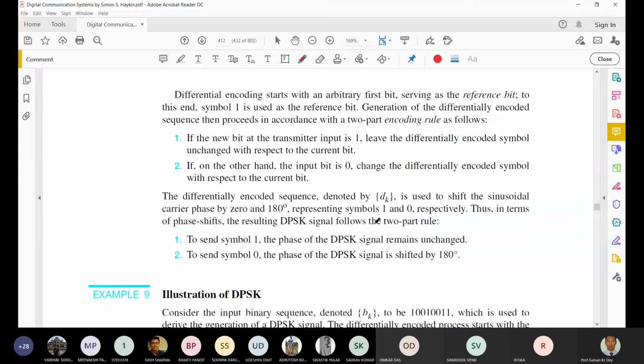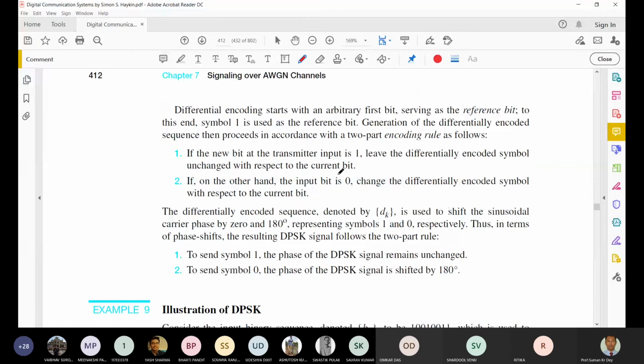Before discussing the examples, one thing we have to understand: the differential encoded sequence is denoted by dk, and there is a shift of the sinusoidal carrier phase by 0 or 180 degrees.